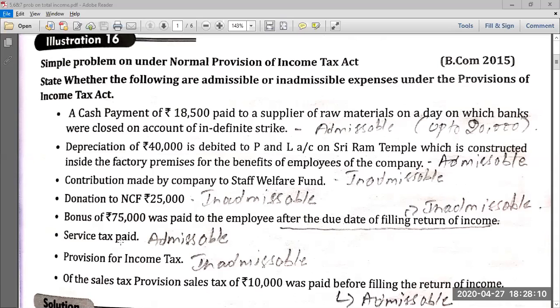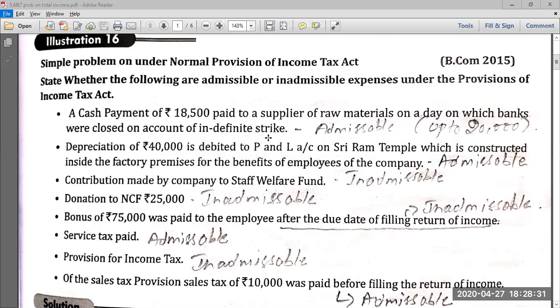They have given certain types of expenses, and we have to classify them into those which are admissible and those which are inadmissible in nature. Now look at the first one. The first expense they have given is a cash payment of 18,500 paid to a supplier of raw materials on a day on which the banks were closed on account of an indefinite strike.